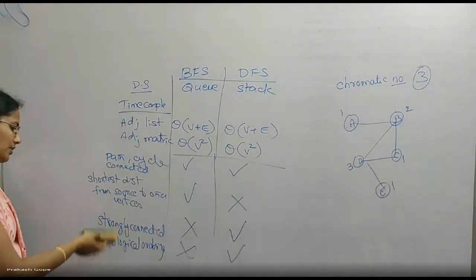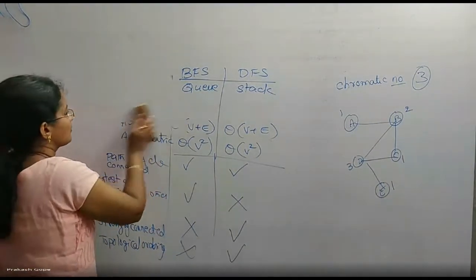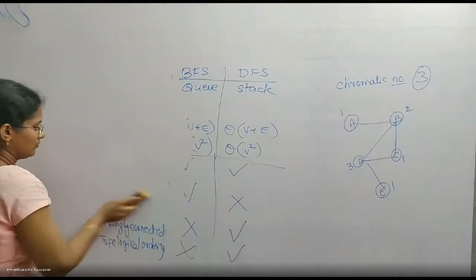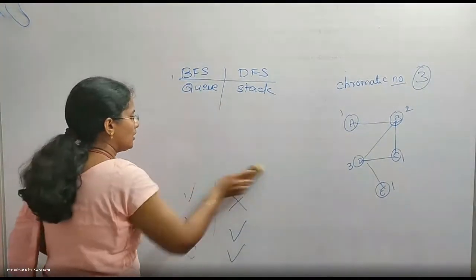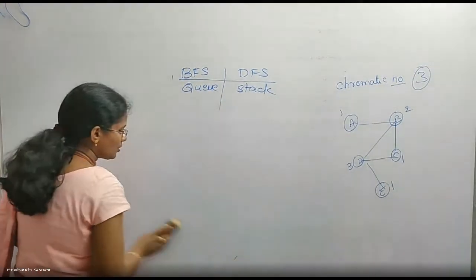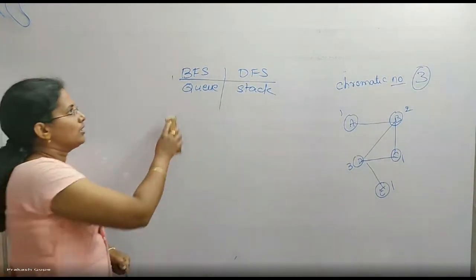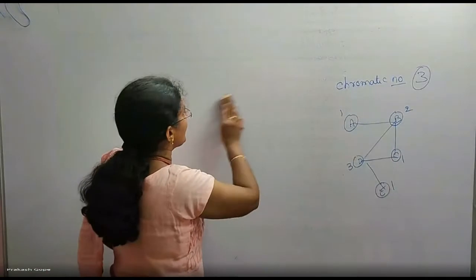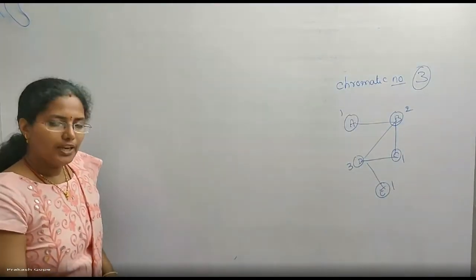So let us discuss strongly connected and topological also. When do we call a graph as strongly connected? See, the two applications that we are talking about are on directed graphs. There should be directions on the edges.